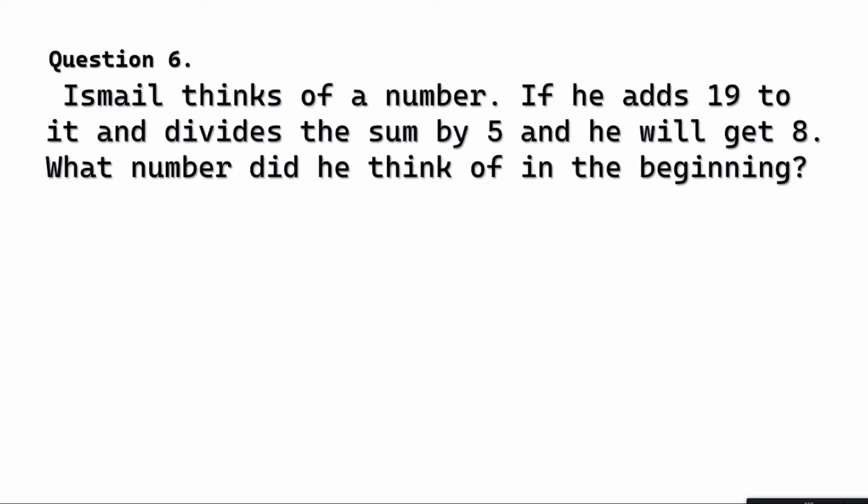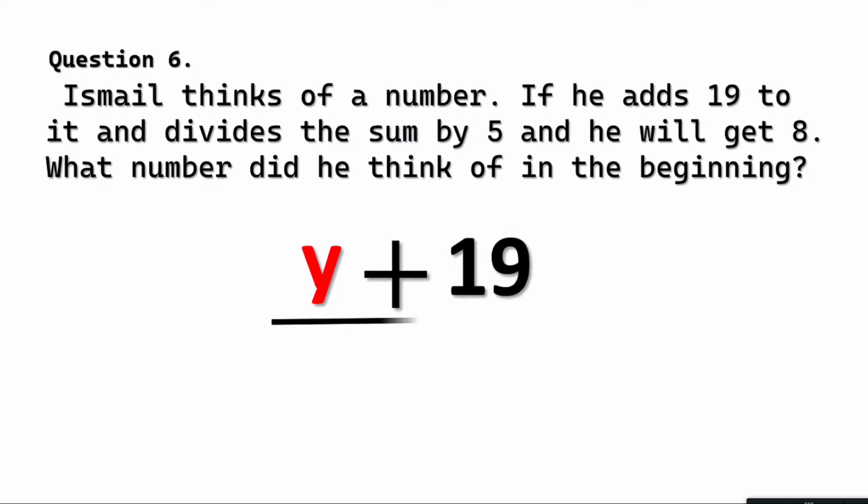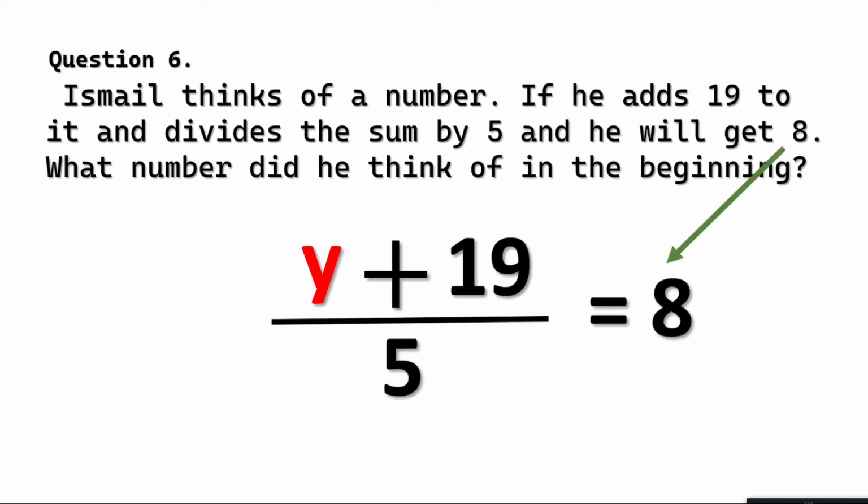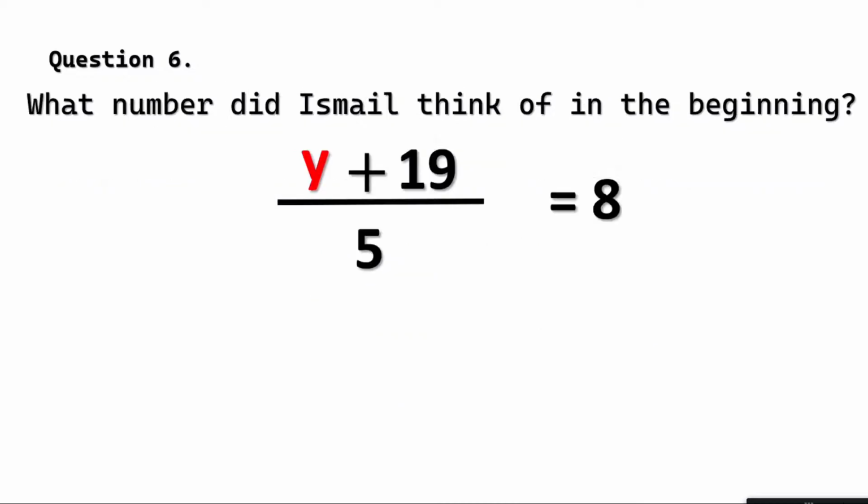Ismail is thinking of a number, y. If he adds 19 to it and divides the sum by 5, he will get 8. Did you get it? I'm sure you did. What number did he think of in the beginning?